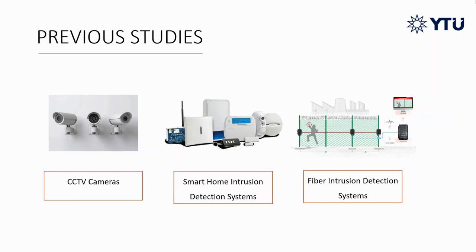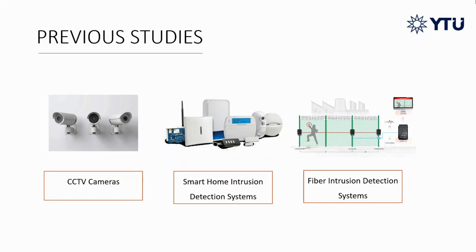When we did a literature search on this subject, we saw that there are many different products in the field of surveillance systems. CCTV cameras are the most common among them. CCTVs cannot target any danger and they are only capable of recording images. With the increasingly widespread smart home systems, IoT-based intrusion detection systems have emerged. In these systems, all electronic devices communicate with each other via the Internet. Therefore, it is a system open to malware.